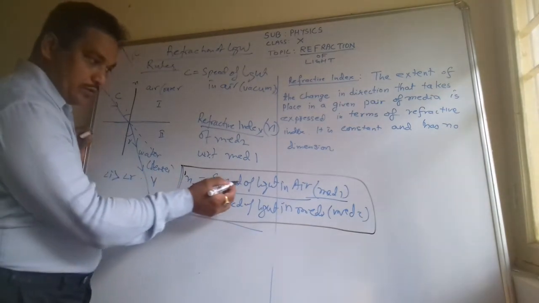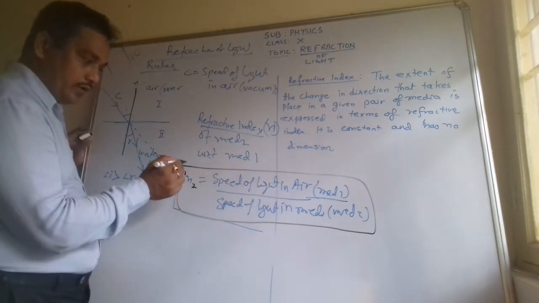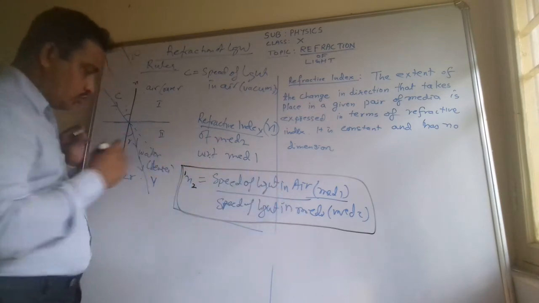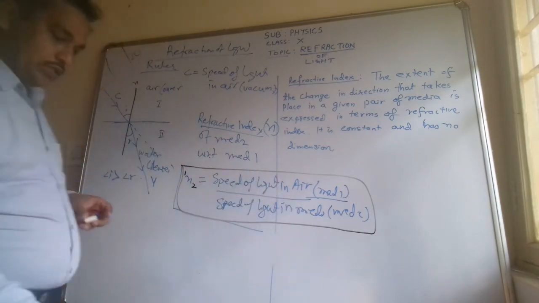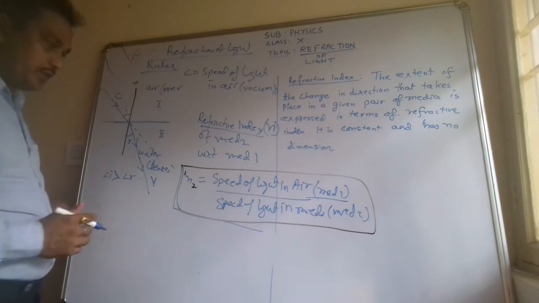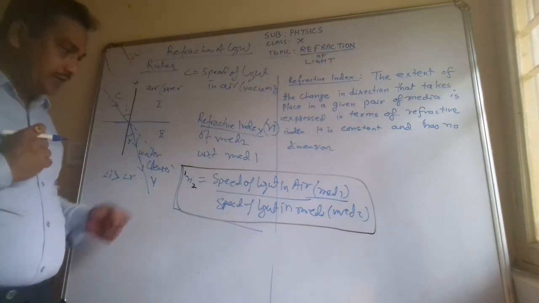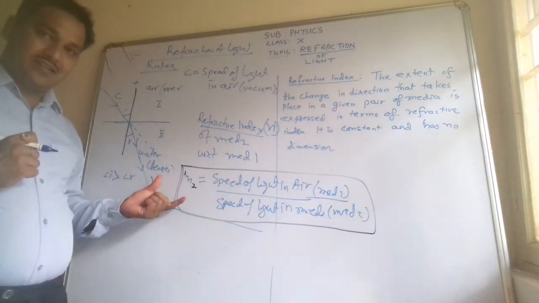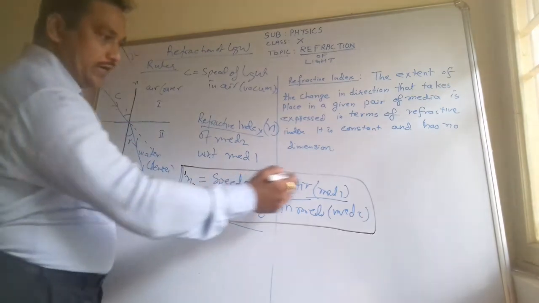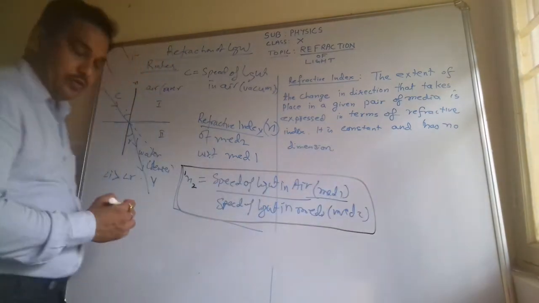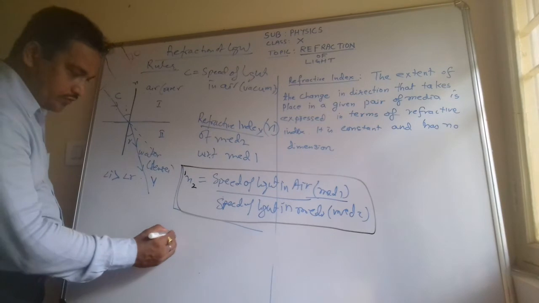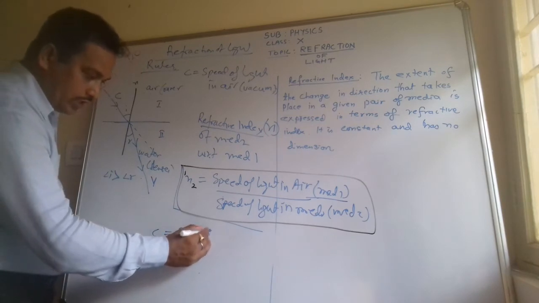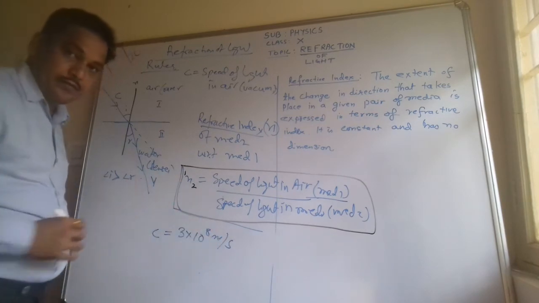So it will be equal to the speed of light in air or medium 1 upon the speed of light in medium 2. Like this you can easily calculate the numericals when asked based on this refractive index. So what is the speed of light? C is equal to 3 into 10 to the power 8 meter per second.